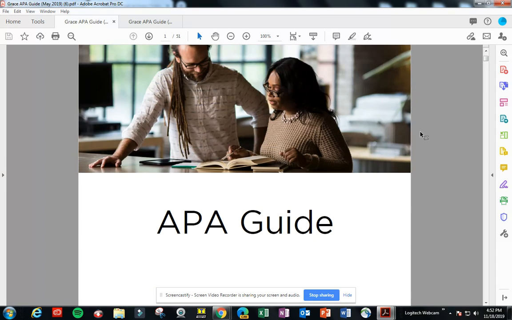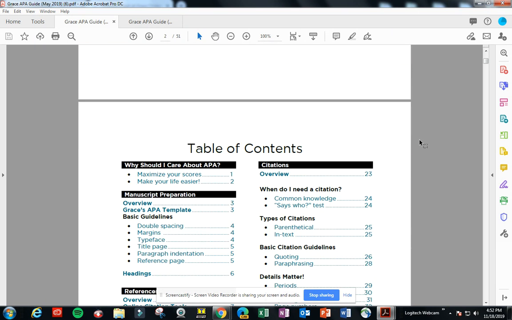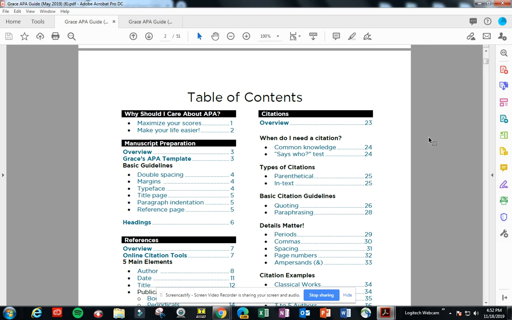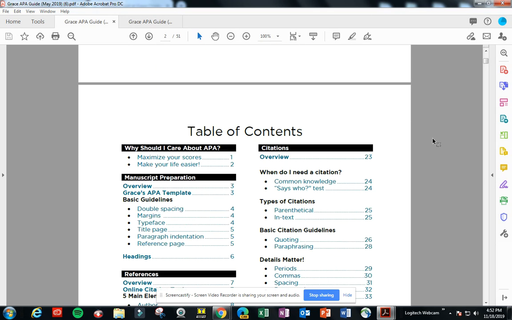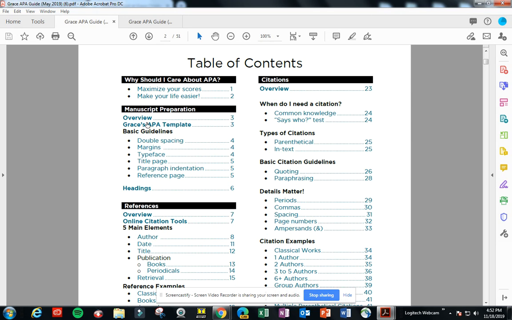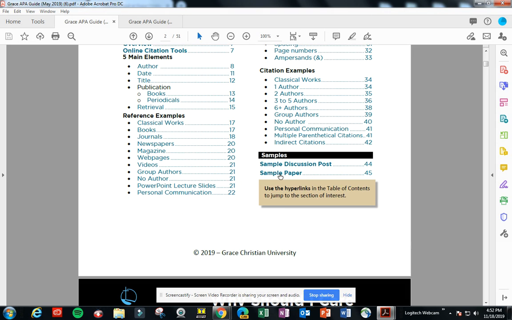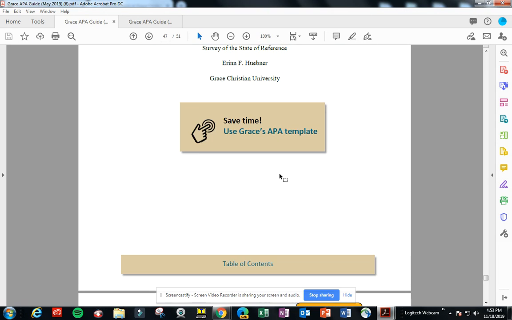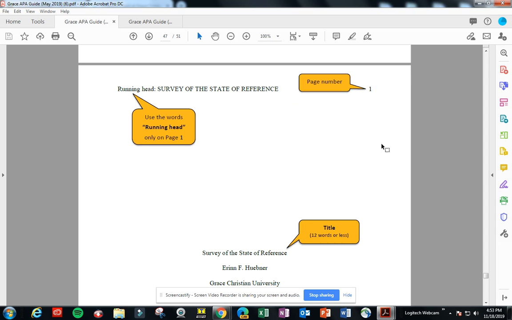I am on the Grace Christian University APA guide. I wanted to reference something that I've noticed quite a bit of error on. If you go to the table of contents where I am, actually, I'm going to pull up a sample paper that gives a better view. This is an example of a title page on a sample paper.